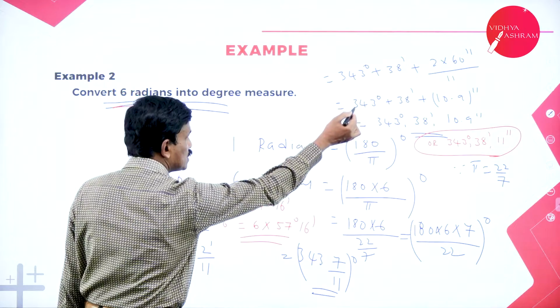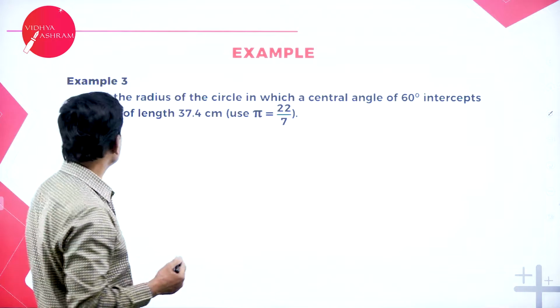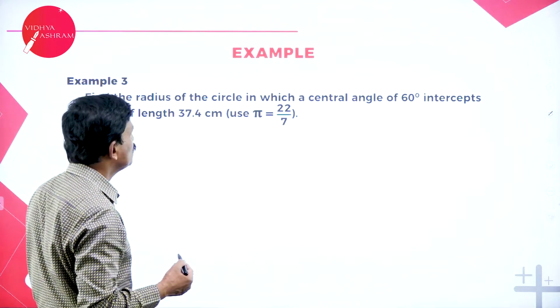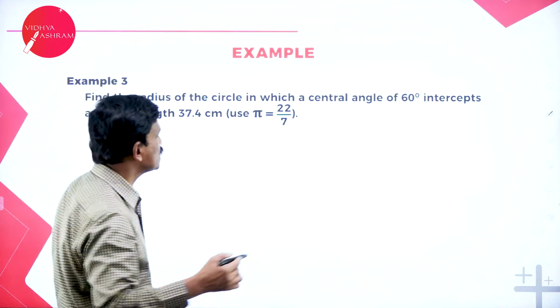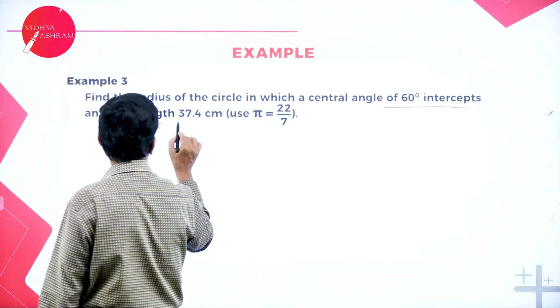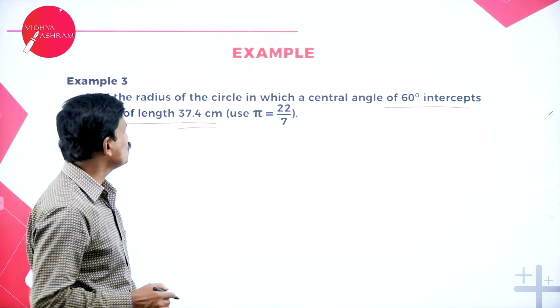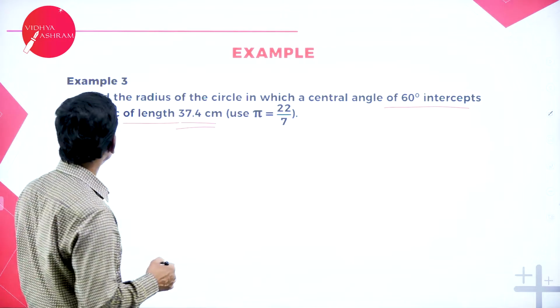Definitely you will get the same answer. That's it. Okay. Next problem: find the radius of the circle in which a central angle of 60 degrees intercepts an arc of length 37.4 centimeters. Use pi is equal to 22 by 7.